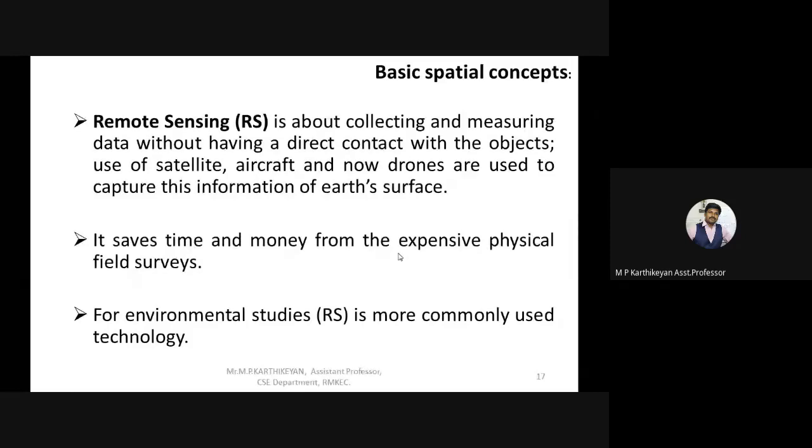There are several kinds of tools available, for example ArcGIS and ArcView. We will discuss that later. So global positioning system and remote sensing, these are the two main techniques which are very helpful for successful completion of a GIS, or geographic information system, process.